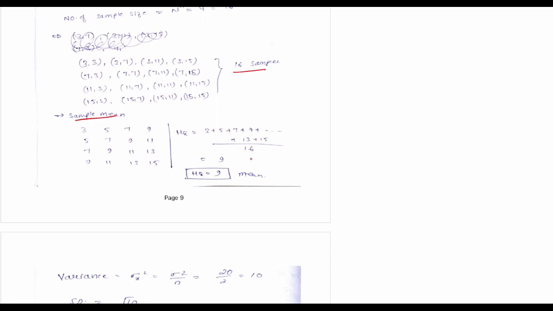If you do the sum of all means divided by the total number of means, you get mu equal to 9. If you solve using the formula, you get the same answer, and the long process gives the same answer too. For finding variance, the formula is sigma squared by n. Sigma squared by n means 20 by 2, which is 10, and the standard deviation is root 10.